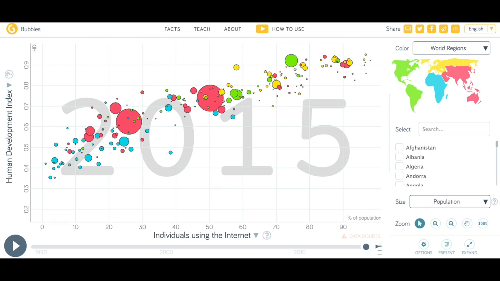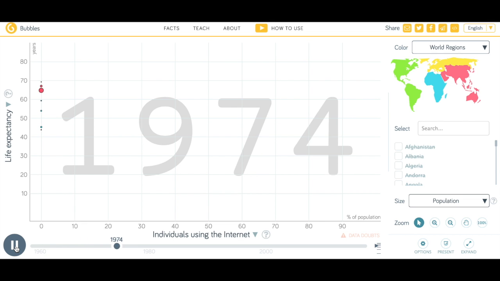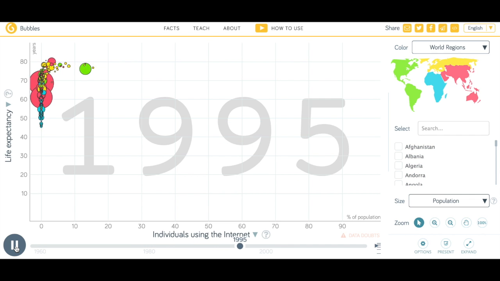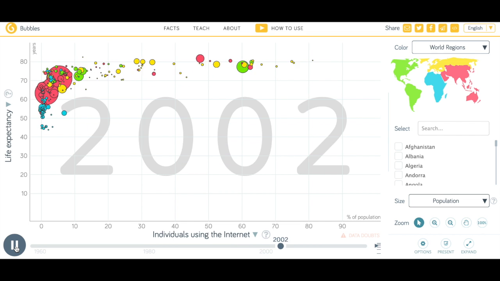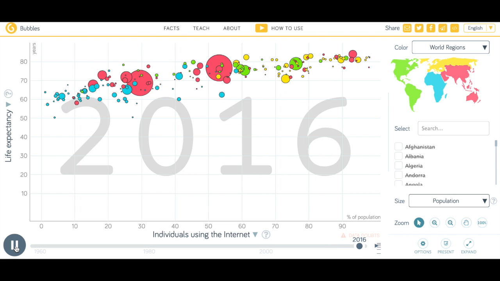However, to further understand the relationship between Internet access and HDI, we need to take a closer look at how the Internet affects these three dimensions. Here you see a graph of the relationship between life expectancy and Internet use. Again, the graph shows an upward slope indicating a positive correlation between Internet access and life expectancy. It is plausible to think that Internet usage positively affects life expectancy.